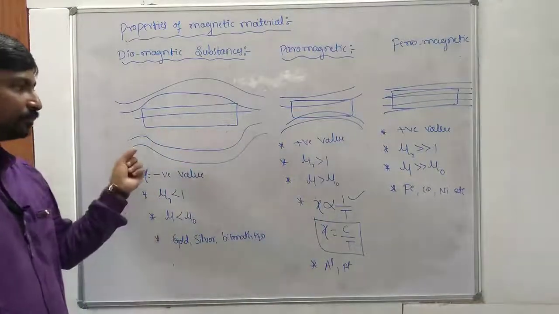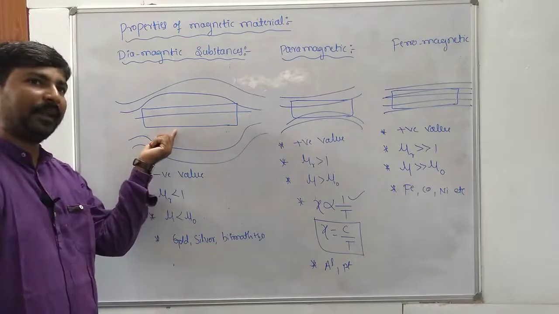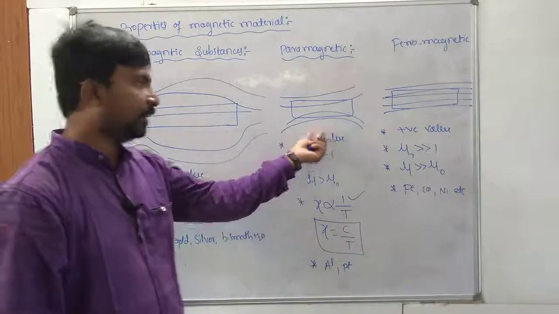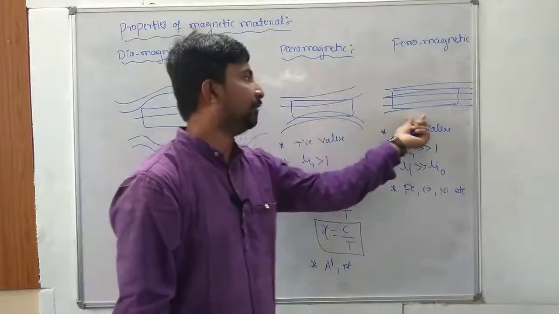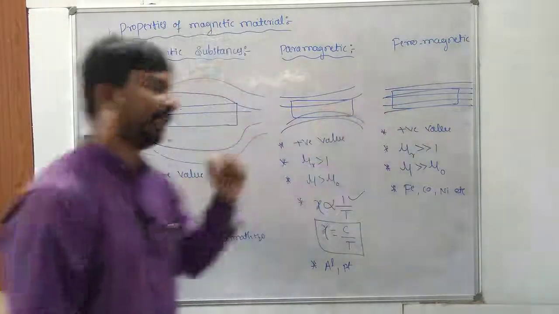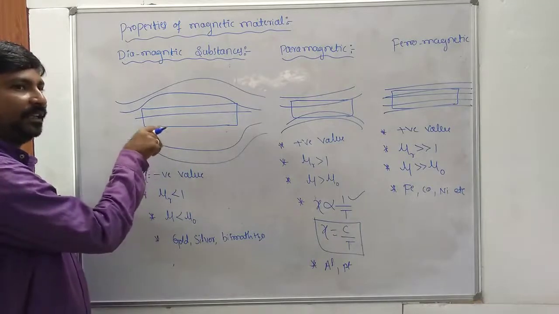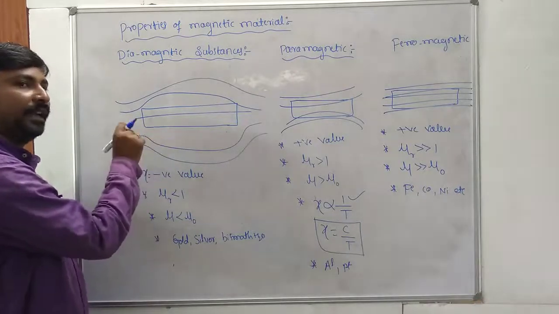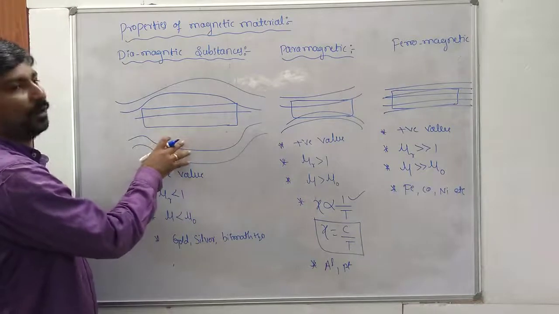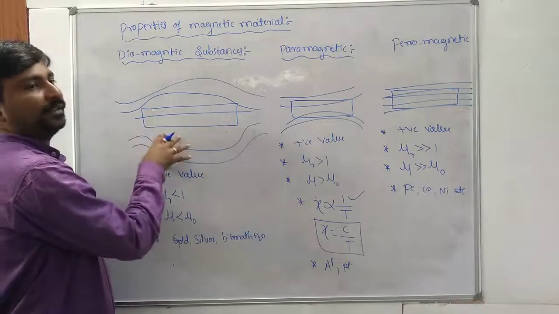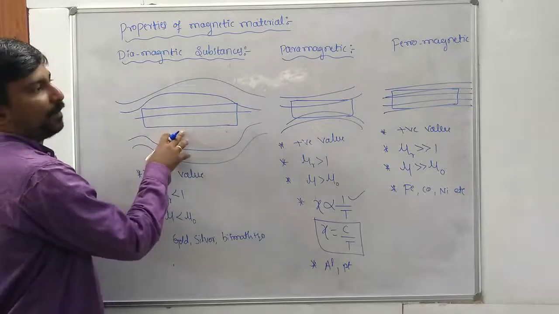Next, inside the material, the magnetic field is slightly reduced in diamagnetic, slightly increased in paramagnetic, but strongly increased in ferromagnetic material. When a small piece of diamagnetic material is placed near the pole of the magnet, it tends to move away from the pole of the magnet. That means it tends to move from the stronger region to the weaker region of the magnetic field.